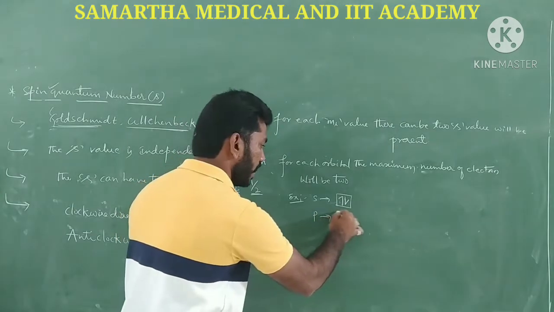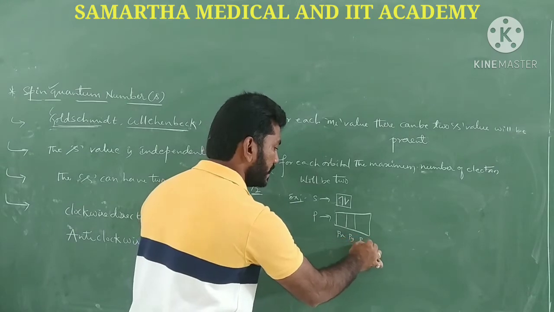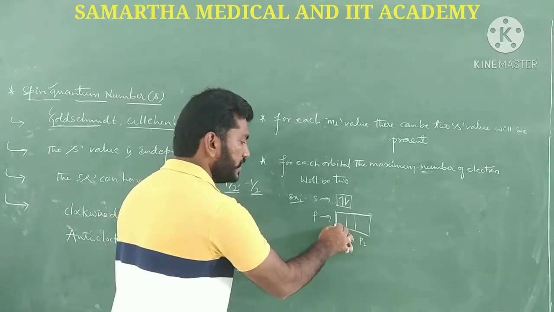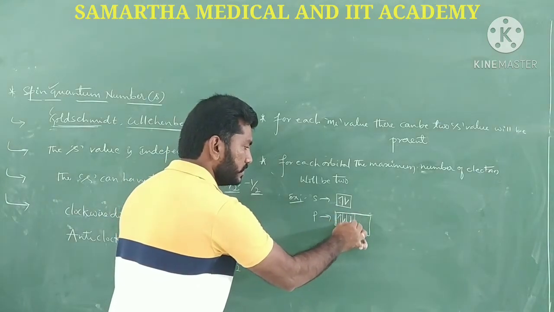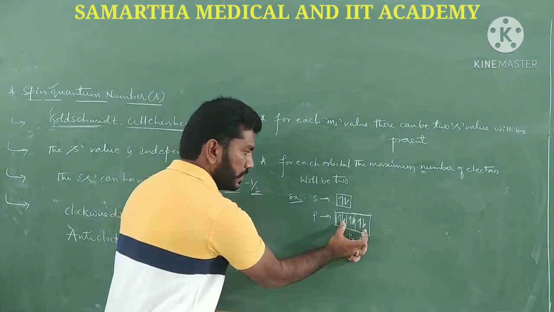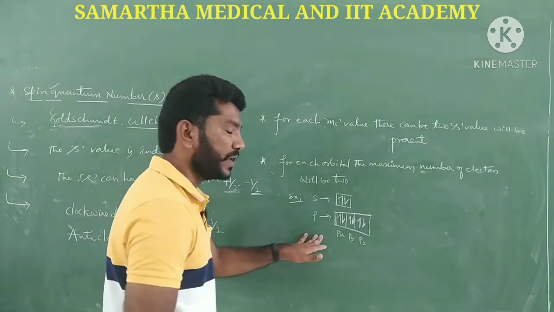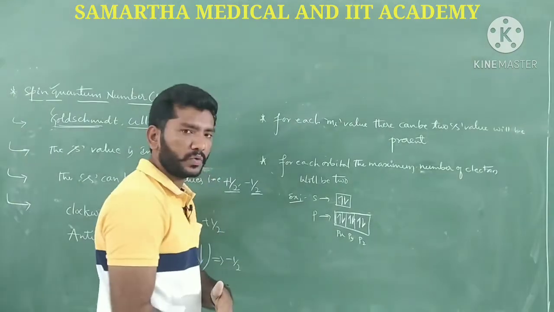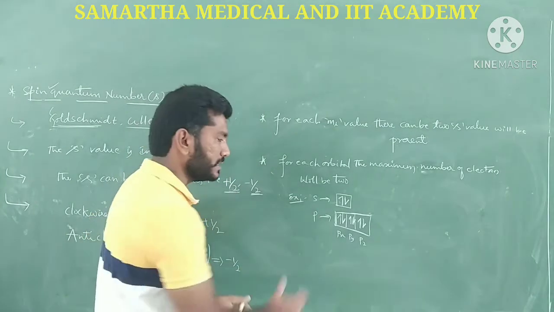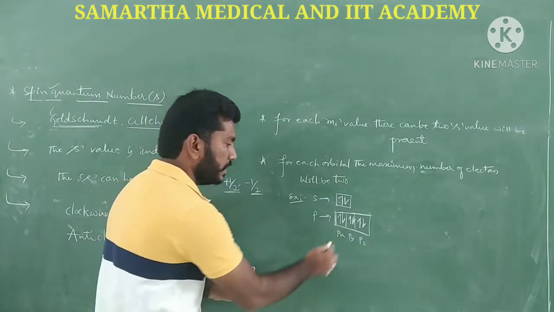For p we have 3 orbitals, px, py, pz. So the maximum accommodation of electrons for each orbital is 2. I filled electrons in this form randomly, but for filling electrons we have certain rules, guys, which we have to follow, and we'll see them later.